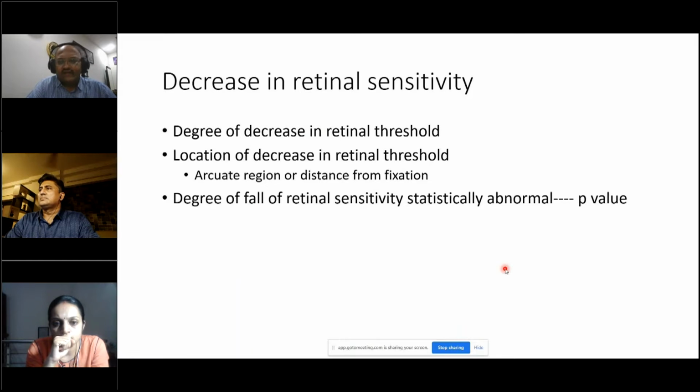So if you have a decrease in retinal sensitivity, you have to identify, number one, what is the degree of decrease in retinal threshold. Where is that located in the retina? If it's in the arcuate region, it's more towards glaucoma, you could say. And how far is it from fixation? Because in glaucoma, as you know, fixation can be threatened. And what is the degree of fall of retinal sensitivity? Is it statistically abnormal? So what is the p-value? These are the 3 things which should immediately come to your mind. If a patient is not able to see a particular stimulus, you have to know how much is the reduction, where is it located, and is it statistically significant?